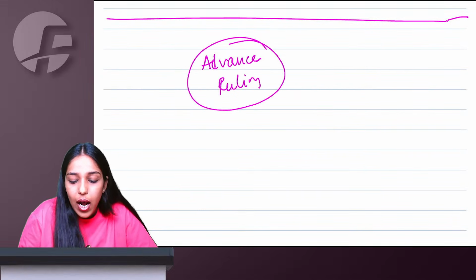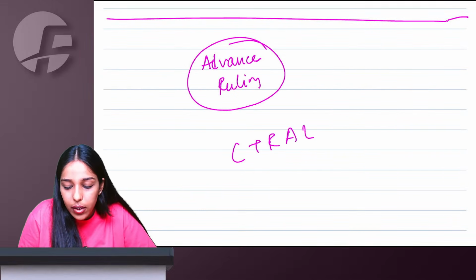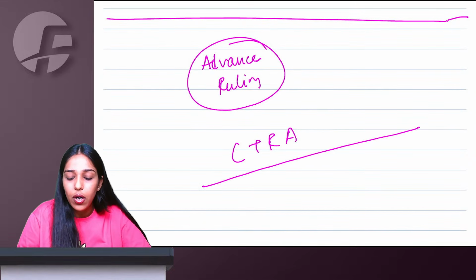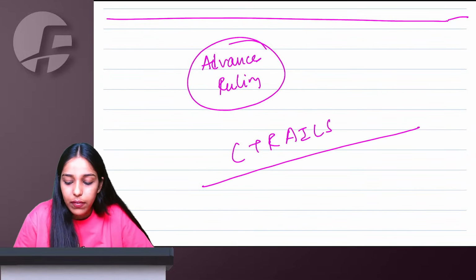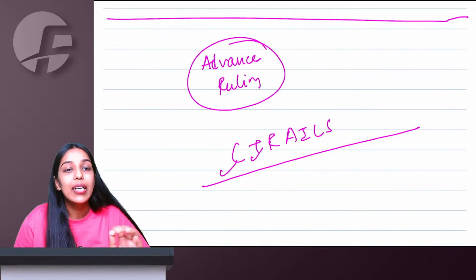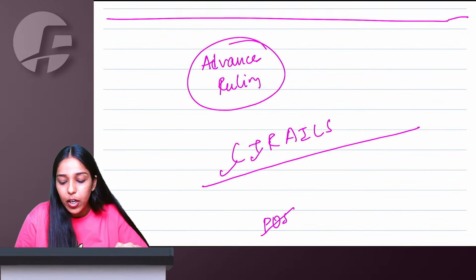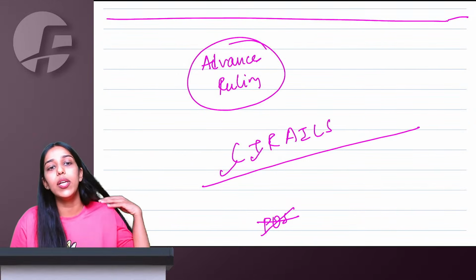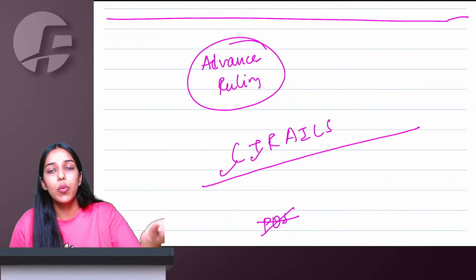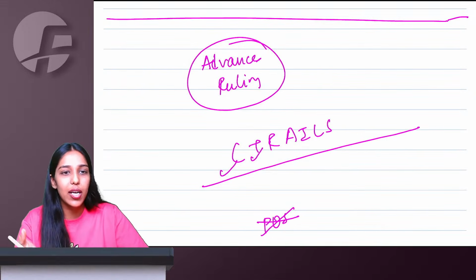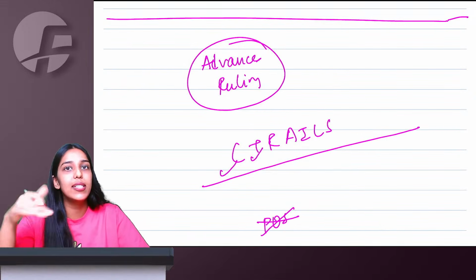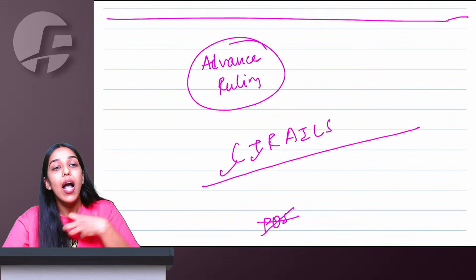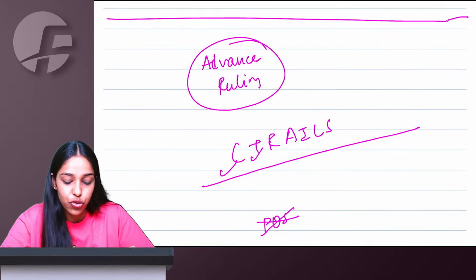You can go and ask questions of the Authority of Advance Ruling or the Appellate Authority of Advance Ruling. Classification, time and value. Place of supply question you cannot ask, because the authorities are formed under the respective state act. Their ruling is applicable in that state only. So place of supply matter I cannot ask. Already asked matter I cannot ask. Someone else can ask in similar circumstances. I will not ask my already asked question.